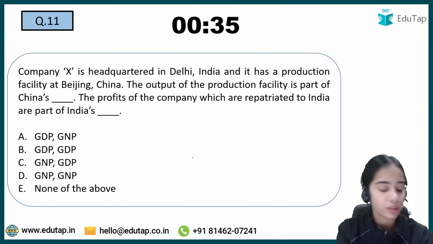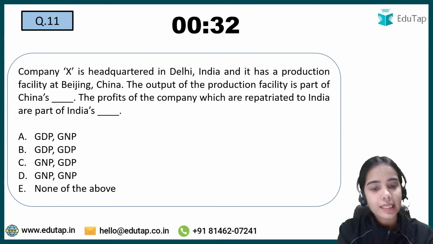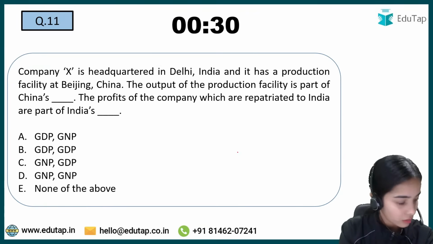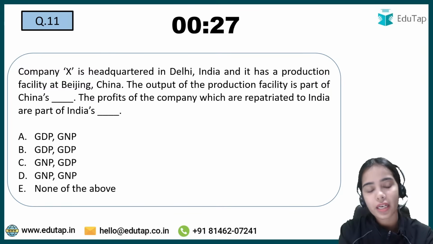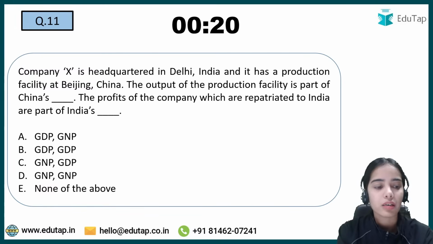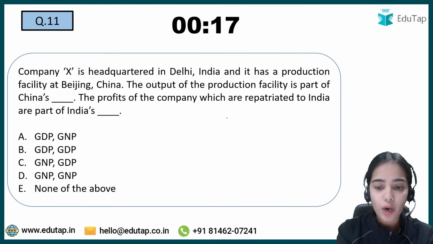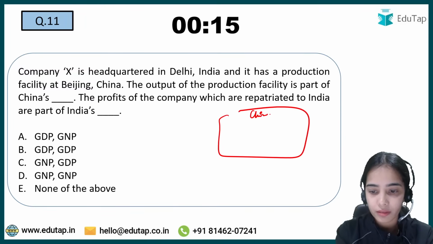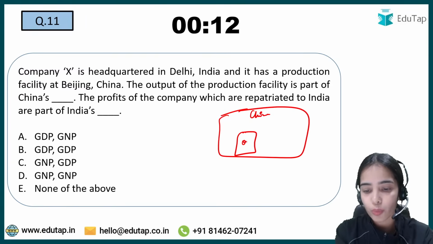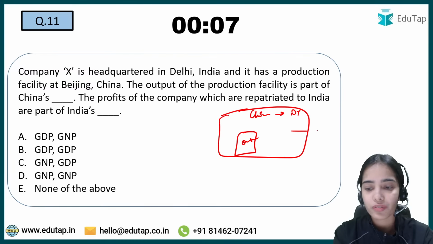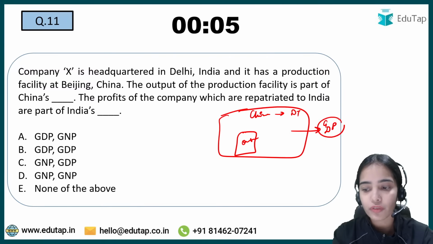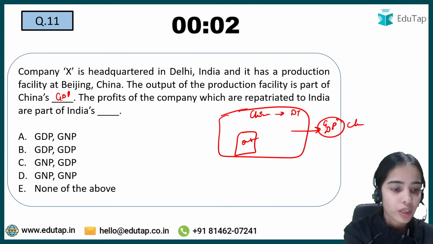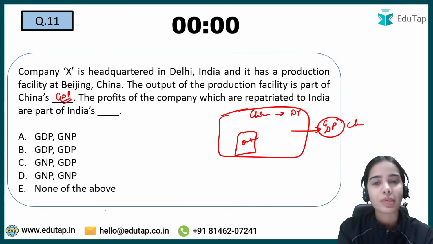Try to answer this question. Company X is headquartered in Delhi, India, and it has a production facility at Beijing, China. The output of the production facility is part of China's dash, and the profit of the company which are coming back to India are part of India's dash. The output is happening in China. The factory is established in China and the output is produced in China. So the output is being produced in the domestic territory of China, so it will come under the gross domestic product of China.